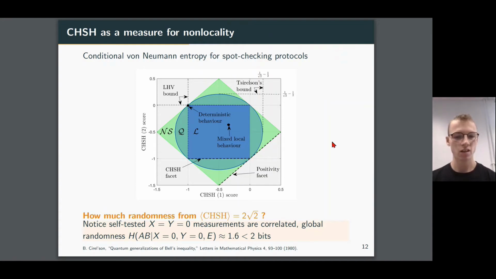And when compared to the maximum, which in a 4-outcome experiment is log base 2 of 4, which is 2 bits, we can see that, well, we have a maximum amount of non-locality, and this does not give us back the maximum amount of randomness. We get something less. And that's what I'm trying to get across on this slide, is that there's this condition where if we want maximum non-locality, we necessarily can't achieve maximum randomness.